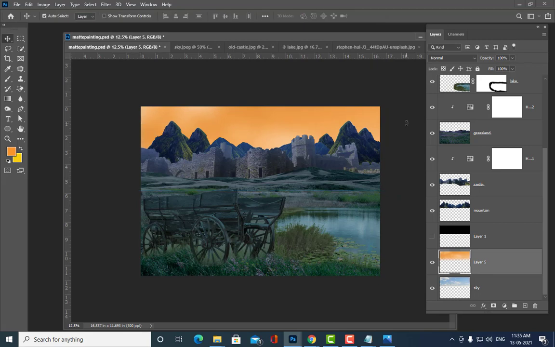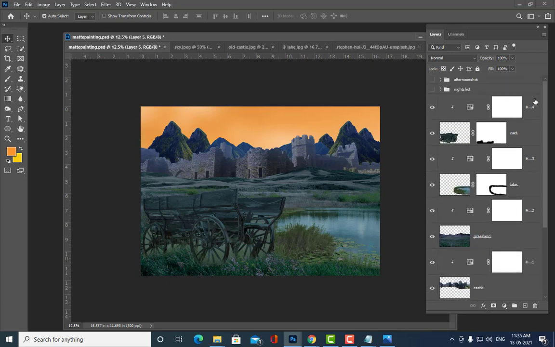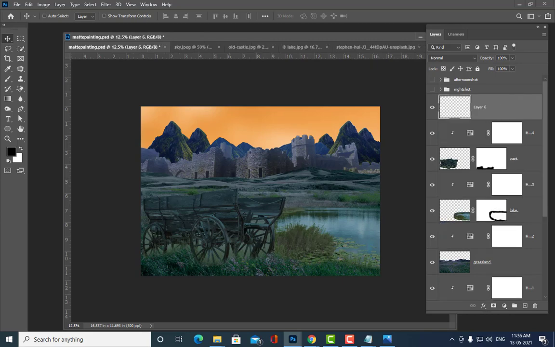Okay. Now once we have done this, we are going to take one more combined layer here. For what? For the early morning shot. So just select this, Control Alt Shift E. See, I have created one more combined layer. So now see, early morning lighting will be very less. Okay, are you all getting my point? Early morning lighting will be very less.